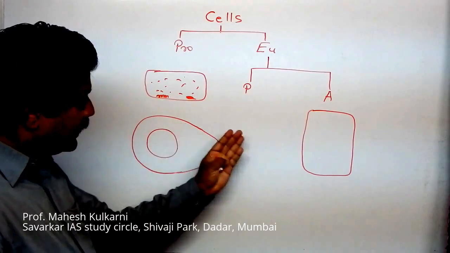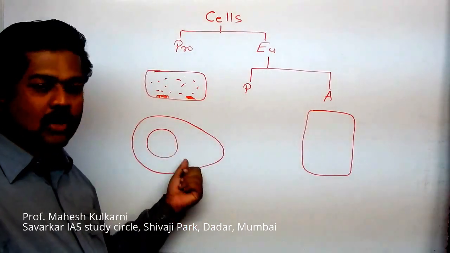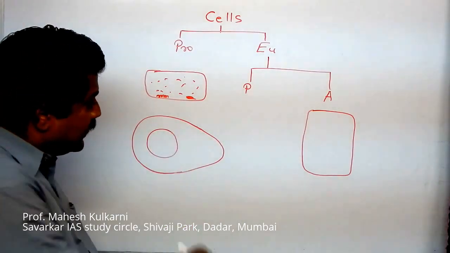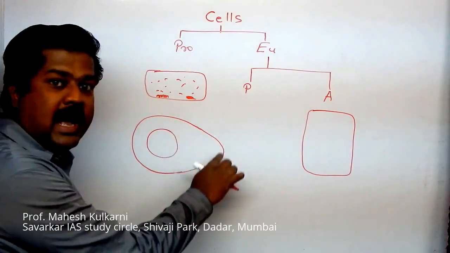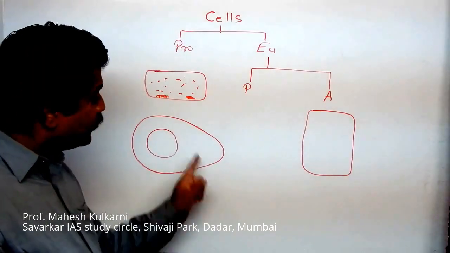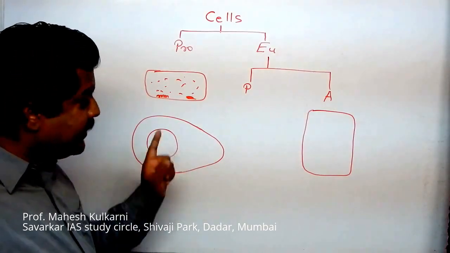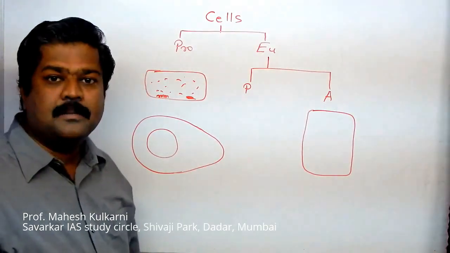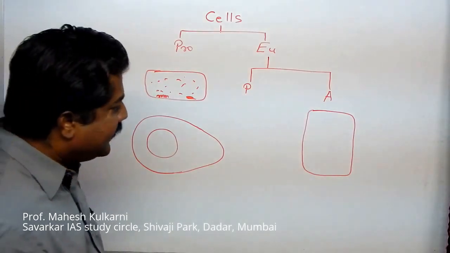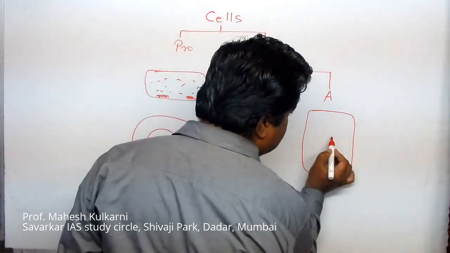Anyway, just imagine it's an open egg, it is not a boiled egg. Then you will find a fine membrane under the hard calcareous shell. So we have this fine membrane. That fine membrane I can consider here as the plasma membrane. Now inside that there is a nucleus. So here also we have